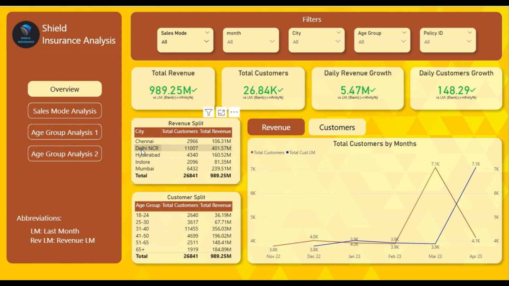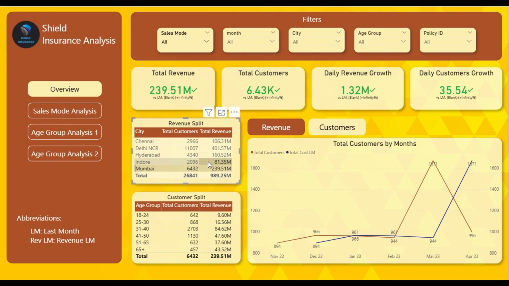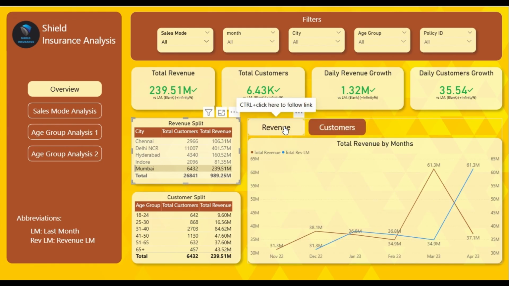So, if you have to find which city generated the highest amount of revenue, we can look at the other cities, and you will find that Mumbai generated the highest number of customers and highest amount of revenue, which is 239.51 million rupees. If I select Mumbai here, you can also look at the customer's performance in this line chart visual and also the revenue performance.